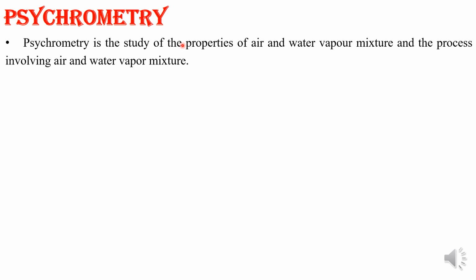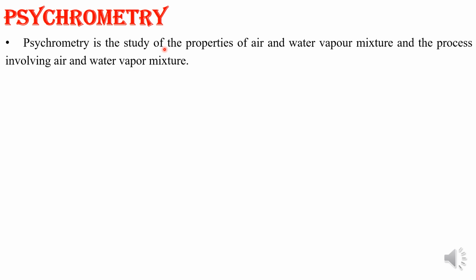Atmospheric air consists of dry air and moist air. Dry air means without water vapor; moist air means with water vapor. The study of the properties of the air and water vapor mixture is known as psychrometry, along with the processes involved which contain both dry air and water vapor mixture.